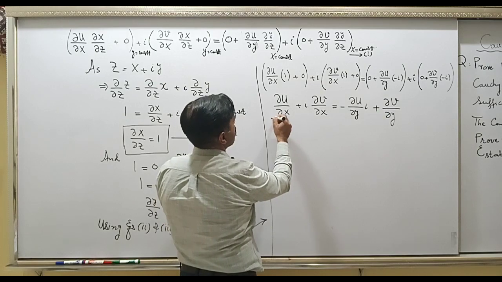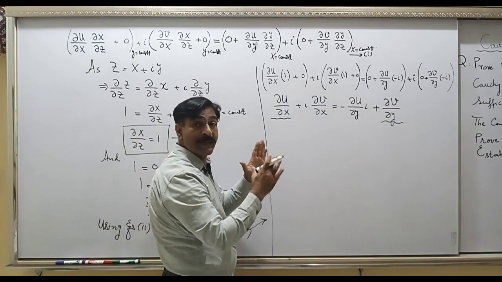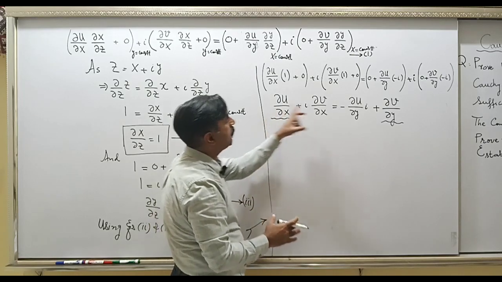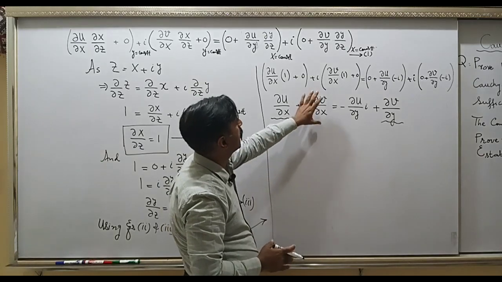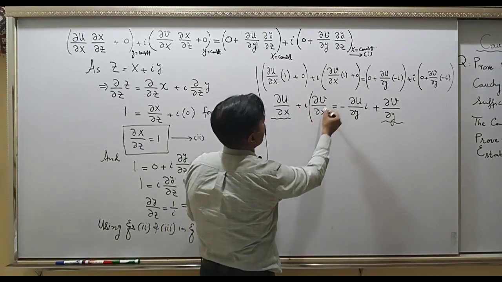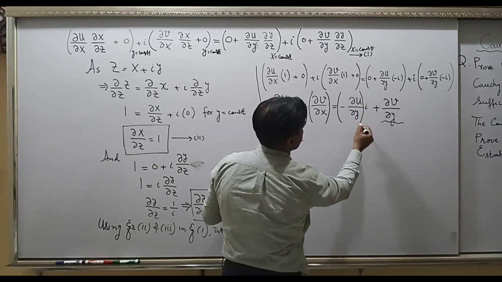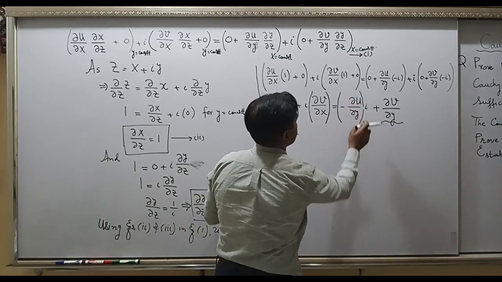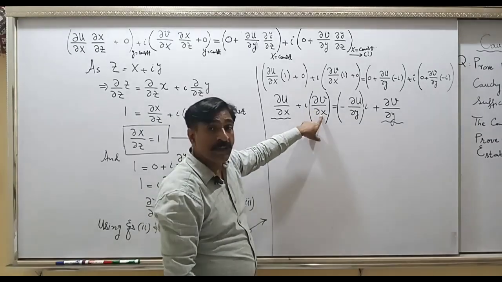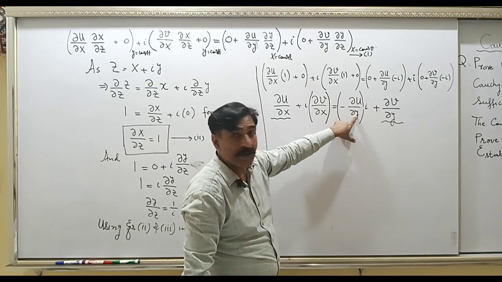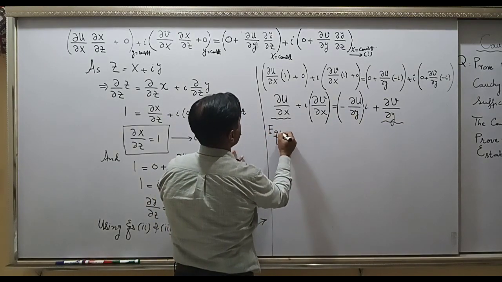This is the real part, this is the real part, and when two complex numbers are the same, then the real part will be equal to the real part, and similarly the coefficient of iota, this is known as the imaginary part, and here the coefficient of iota is this, right? So whatever imaginary part is on the left, that will be the same as the imaginary part on the right. So let's equate